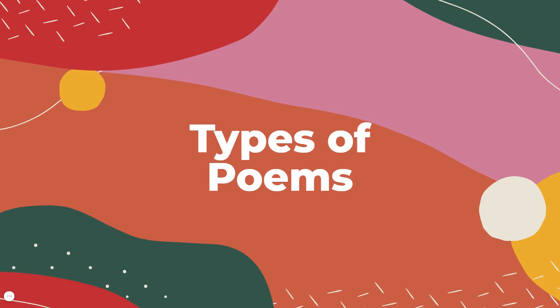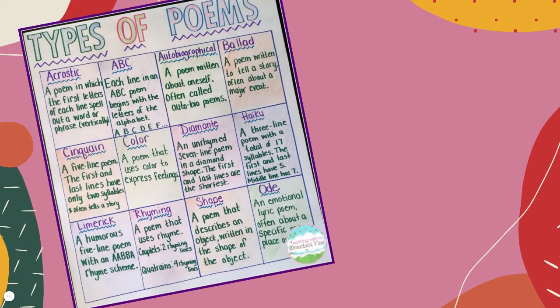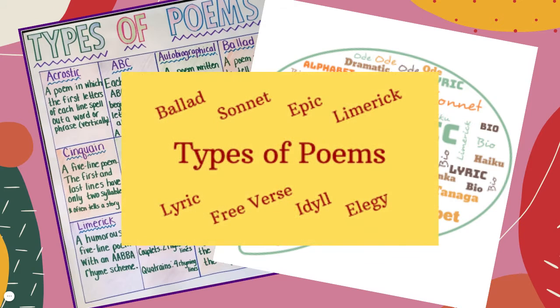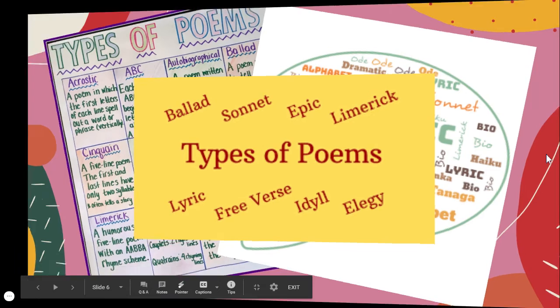And types of poems. So, like I said earlier, a lot of poetry follows really strict rules, and some of them just kind of do whatever they want. And it really just depends on the type of poem that you're looking at. So, there are a lot of different types of poems. We obviously are probably not going to get to every single type of poem, but I just want you to be familiar with some of these words: ballad, sonnet, epic, limerick, lyric, free verse. These are all different things that maybe you've heard before, but you didn't really know what that meant. And so these are all types of poetry, and each type has its own specific set of rules.